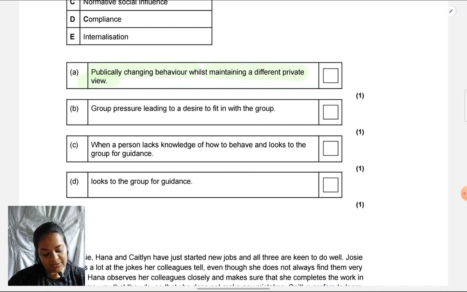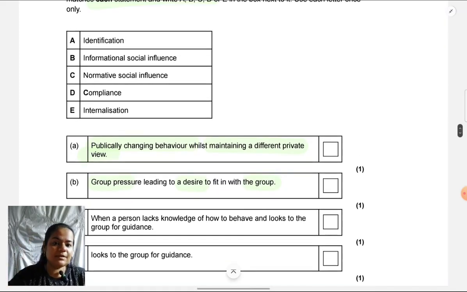Next is group pressure leading to a desire to fit in with the group. Here they are talking about the desire more than the behavior of actually fitting in with the group. So this can be an explanation rather than a type of conformity. Which explanation tells us that pressure is going to lead to fitting in? Is it normative or informational? It is normative, right? So here the correct answer will be C. This was easy to identify because we saw it as an explanation and then we know it can be either one of two only.